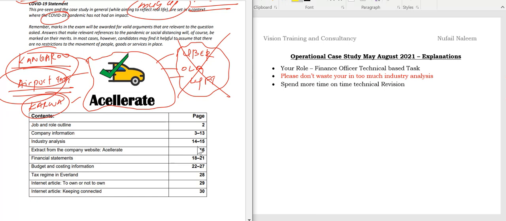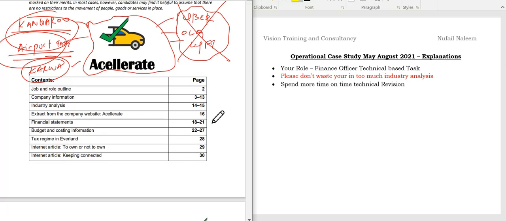Okay, now students, if you observe the job and the role outline, as usual, you are a finance officer and you need to be very careful with this, because here they are mostly on the technical aspect. The company information they would have given is the history of the company. Industry analysis, according to my experience, is more than sufficient, more than enough. Frankly speaking, it is more than enough to pass this exam with good marks, including a rank. You can take it, students.